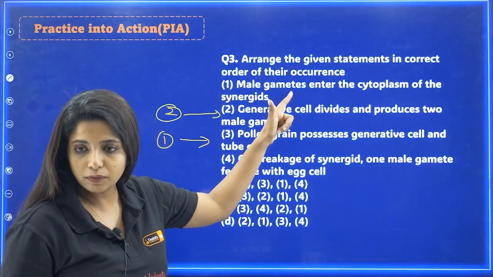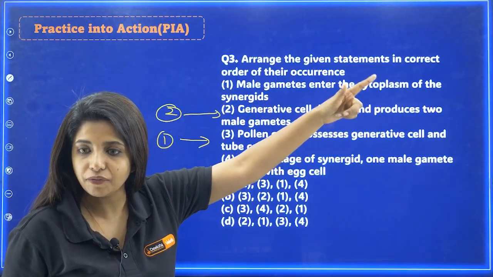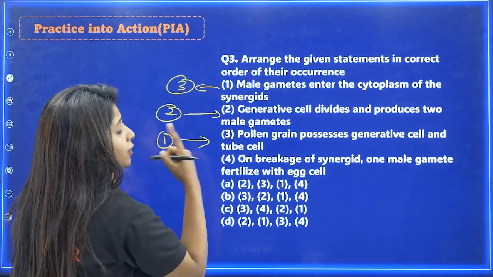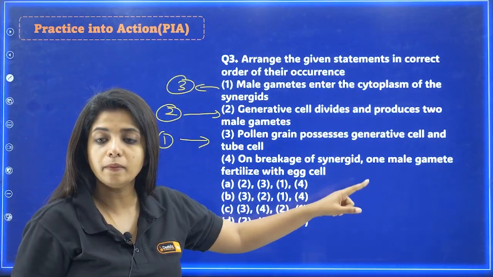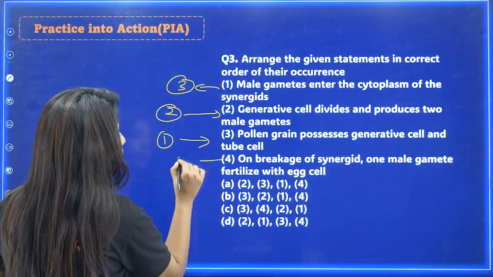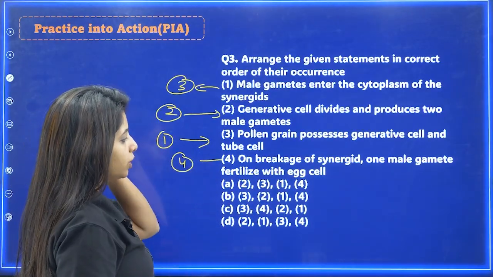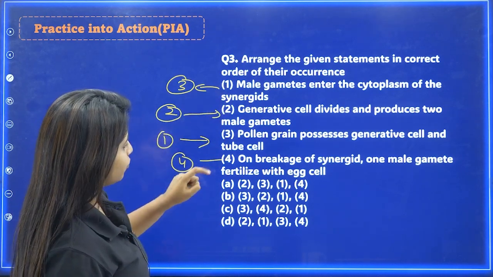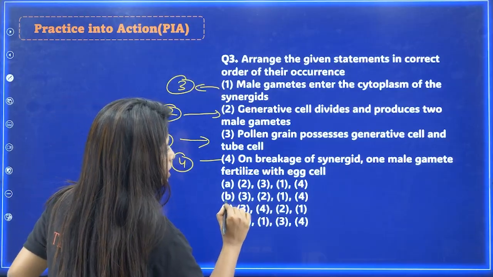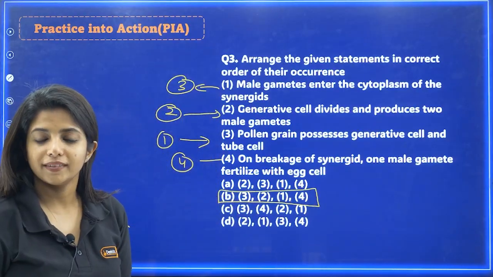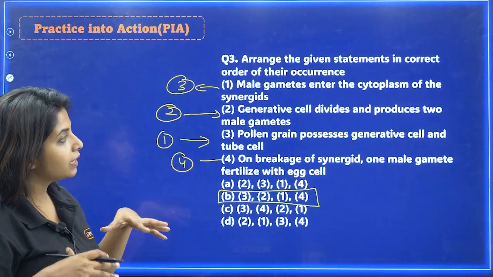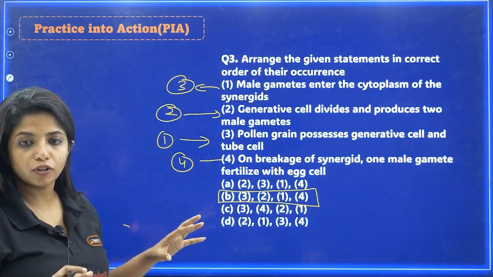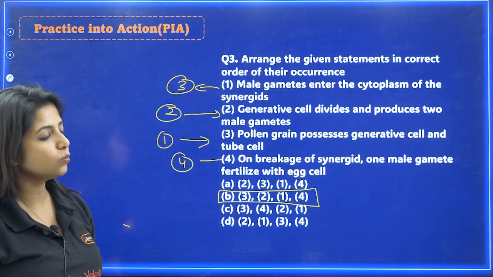After that, the male gamete will try to enter the cytoplasm of the synergid. Okay, that is the third statement. Now, once it enters, on the breakage of synergid, 1 male gamete fertilizes the egg cell, that would be the fourth statement. So fourth is exactly fourth only. So it's basically 3, 2, 1 and 4. 3, 2, 1 and 4, your answer is B option. Okay, so you have to be really careful with what you're reading. Go slowly and read all the options when you have questions like this, and then only find the answer.